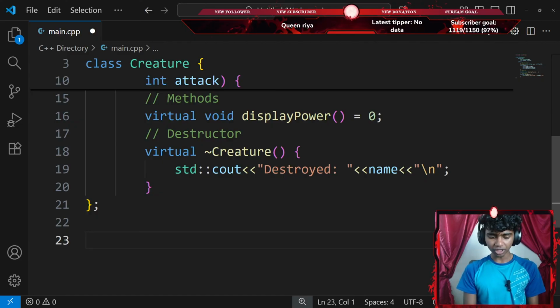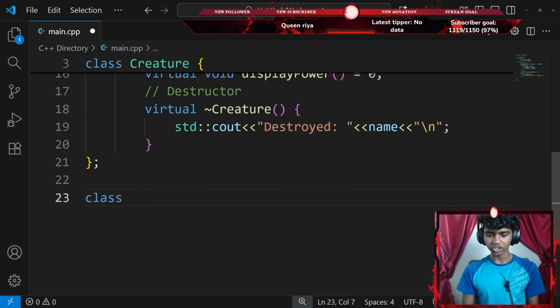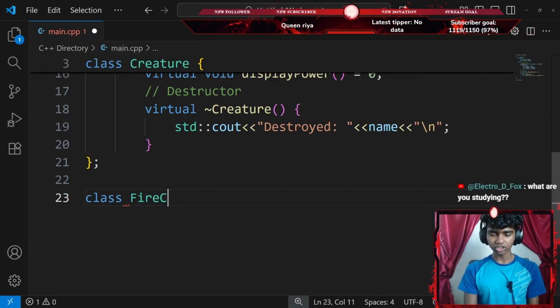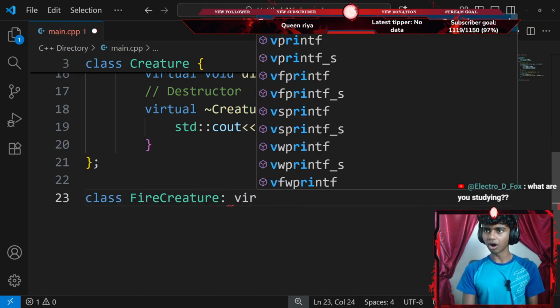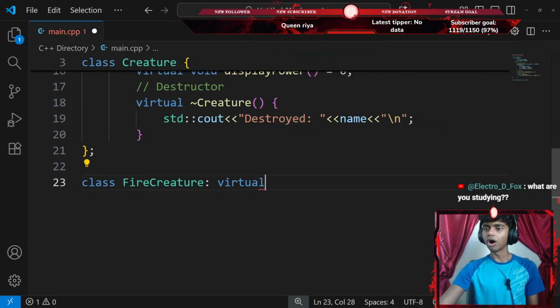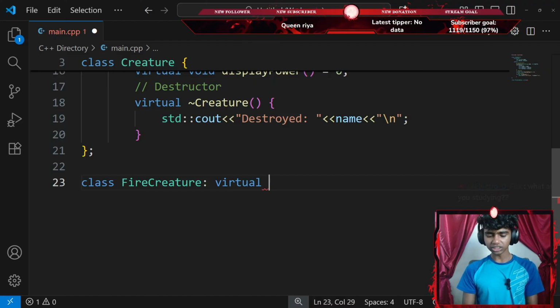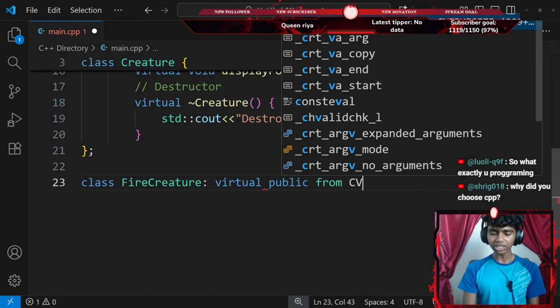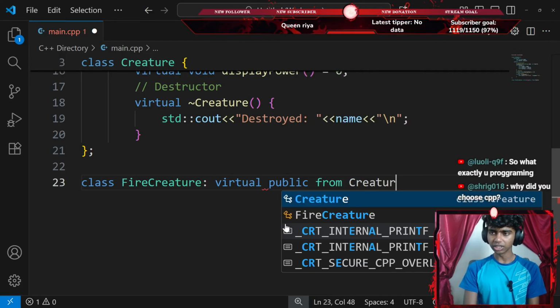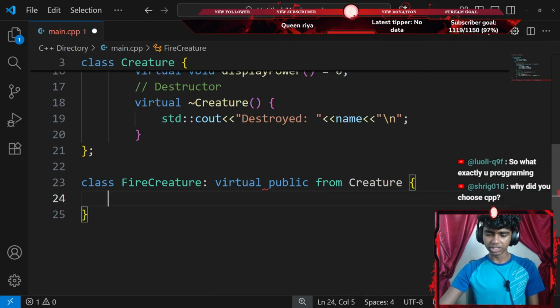Okay, so let's go ahead and create another class now. I'm gonna create a derived class called, let's see, fire creature. So I'm gonna go with something like fire creature. Okay, my fire creature class is gonna inherit virtually all these, so I'll go with all the virtual and public content from my creature class. So I'll go with something like creature. Okay, and then a lot of curly braces.